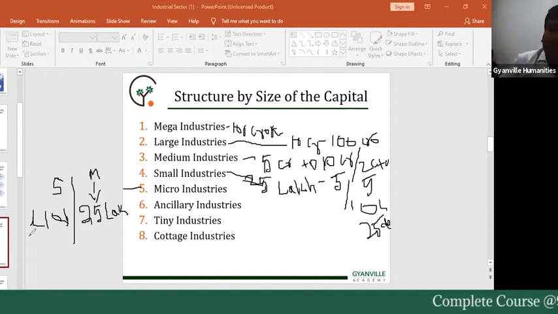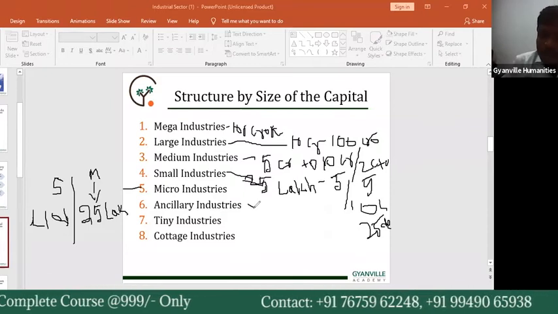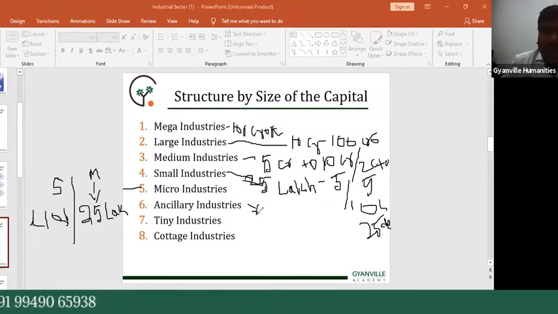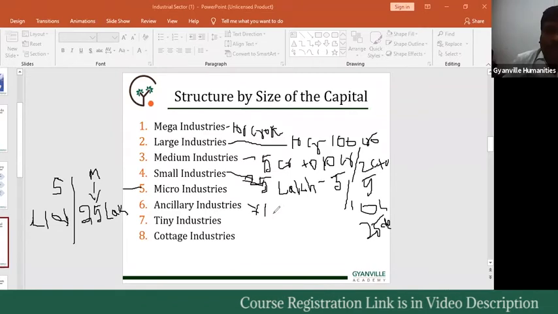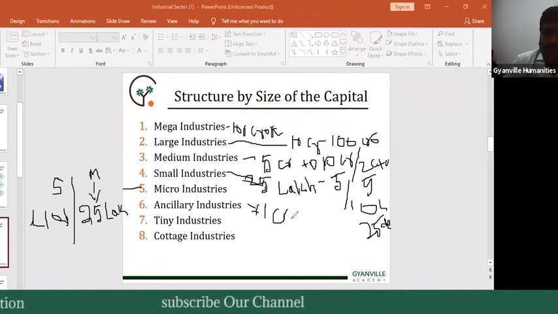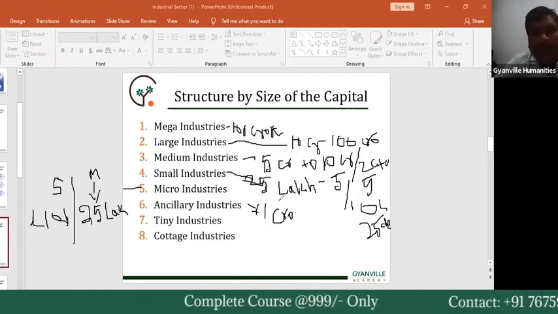In these industries, the limit of investment amount is not to exceed 1 crore rupees. So that is the ancillary industry related investment amount. So the sixth one is the ancillary industries related data.